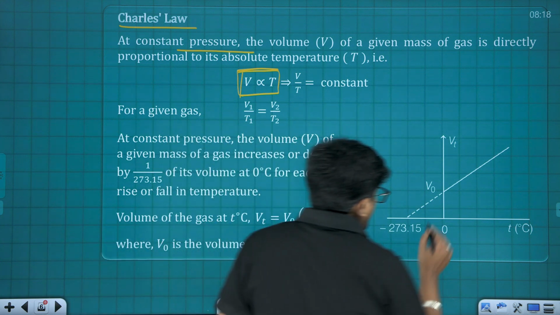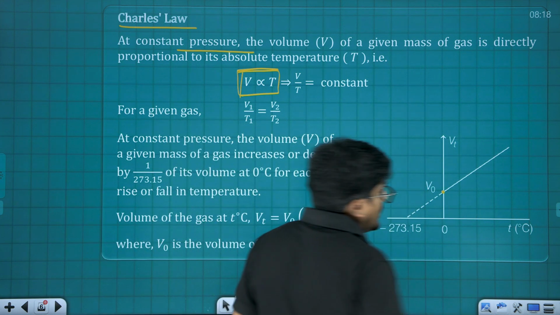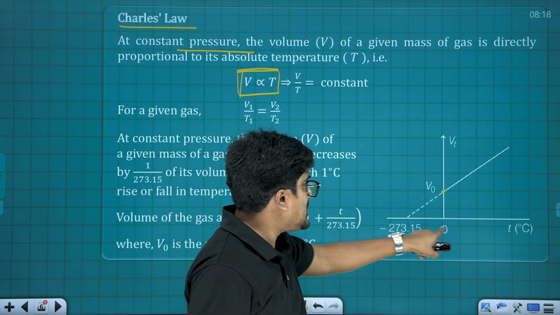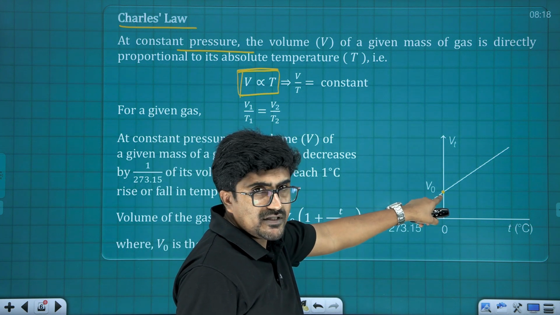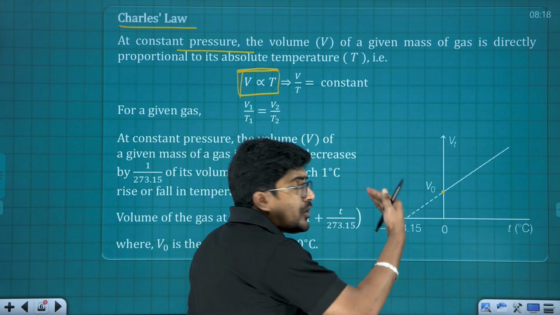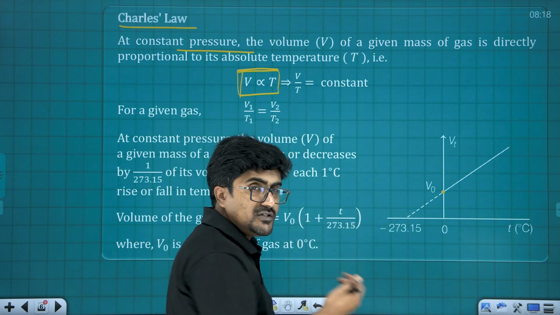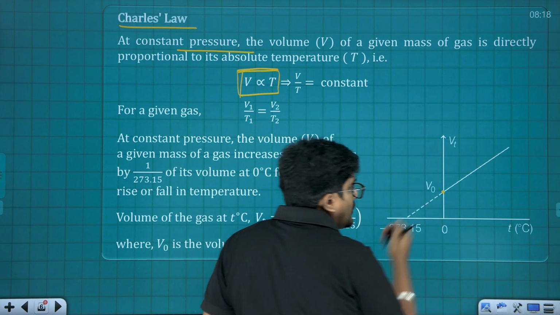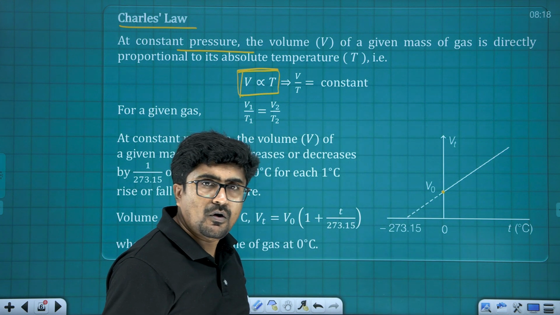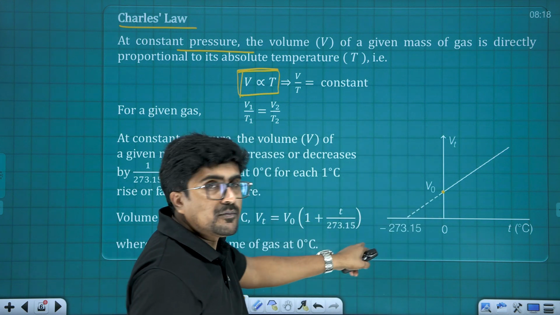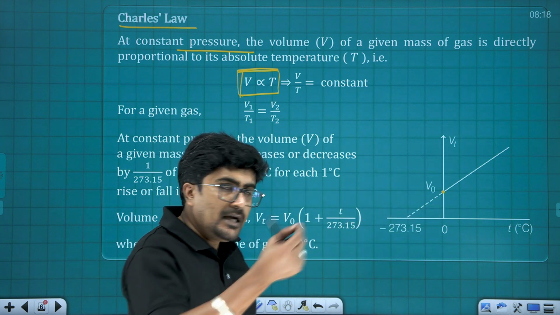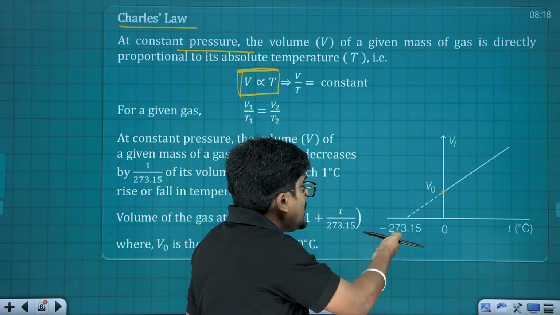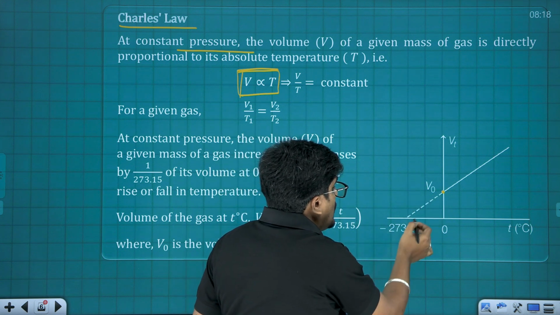Okay, and here you need to identify this particular point. So here once temperature is 0, the volume is what? V0. And if you want to decrease the volume to 0, which is practically not possible, so we will be extending it in the backward direction. Okay, fine. So this is that extended portion. So this dotted line says if this variation kept on continuing like that, then definitely the volume should have been 0.